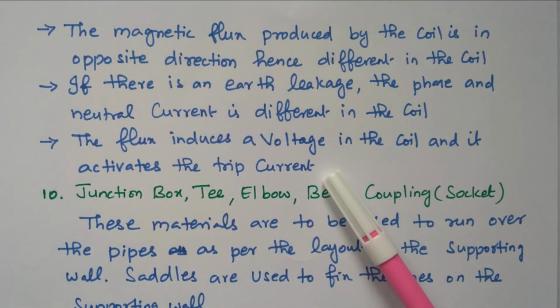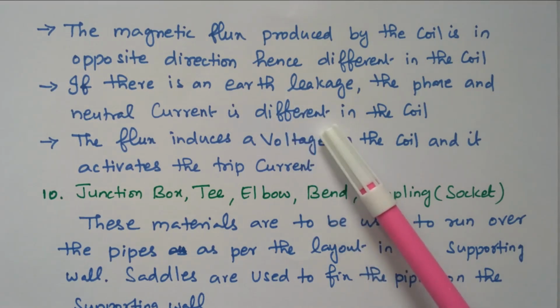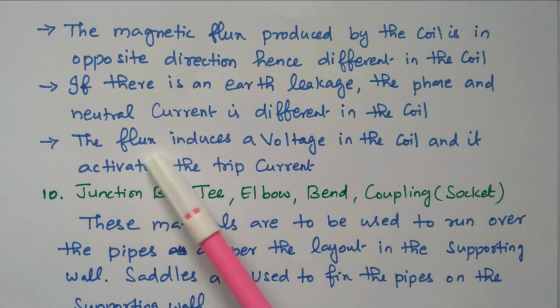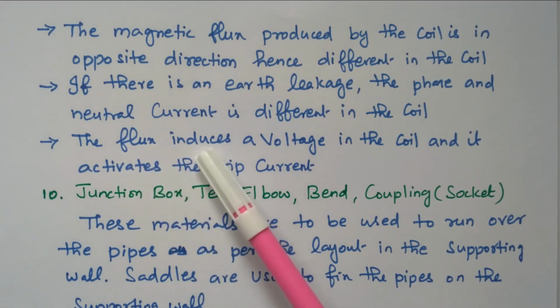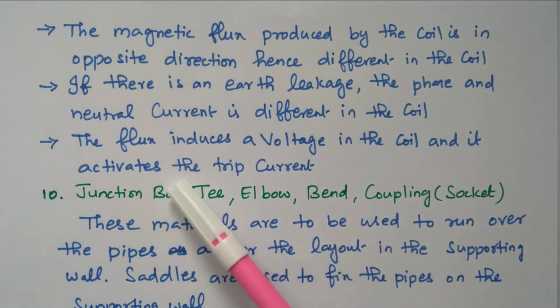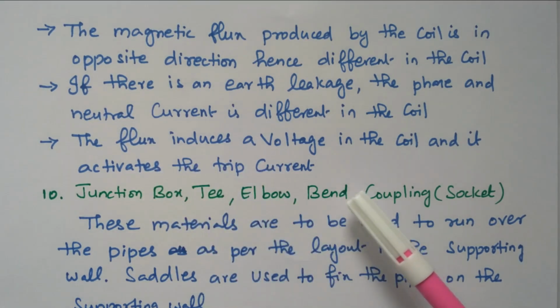So if the fluxes are equal, nothing will happen. If there is any earth leakage, a difference in flux will occur, due to the difference in current. That current will produce the EMF, and produce the flux in the coil. That flux will attract the contact so that the circuit is disconnected.